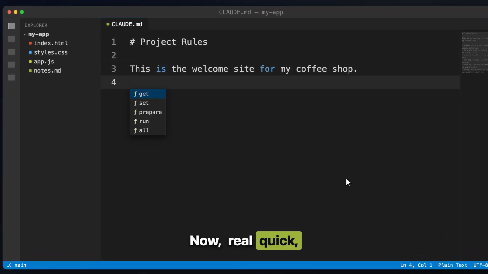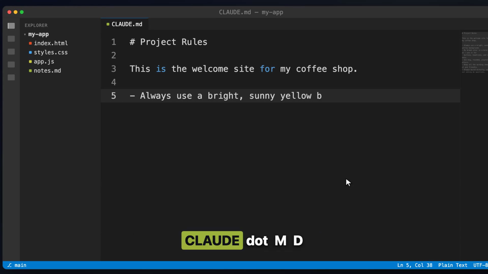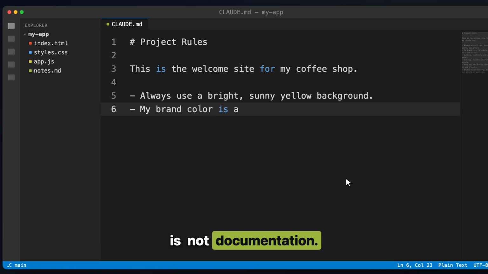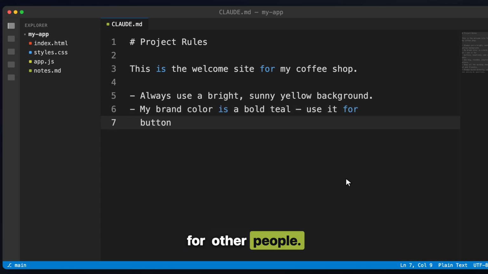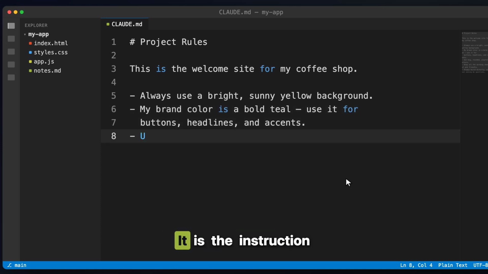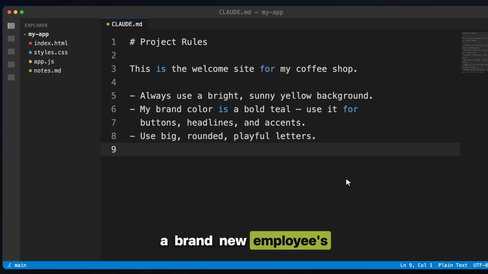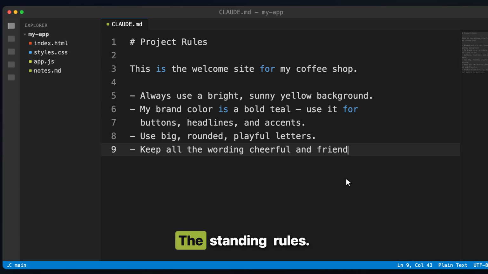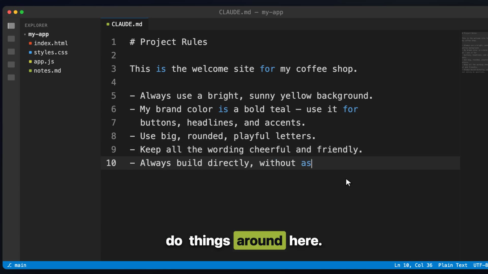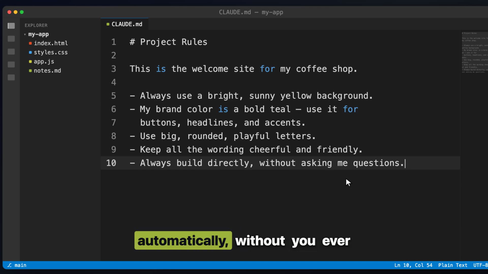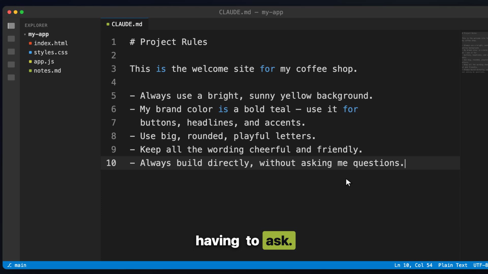Now, real quick, because almost everybody gets this part wrong. CLAUDE.md is not documentation. It's not a readme. It's not technical notes for other people. Here's the way to think about it. It is the instruction note you'd pin above a brand new employee's desk on day one. The standing rules. This is how we do things around here. And Claude reads it at the start of every single conversation, automatically, without you ever having to ask. So whatever you put in there, Claude just knows. Forever.